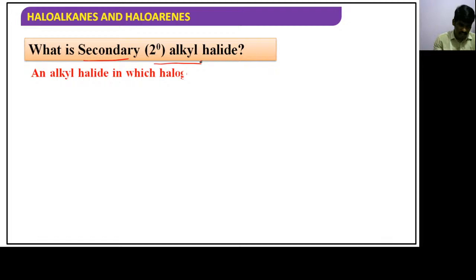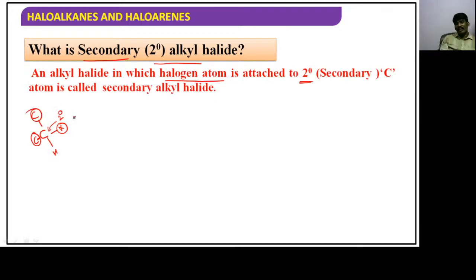Two carbons. If a carbon is connected to two carbons, it is called a secondary carbon, and if halogen is attached to that secondary carbon, it is said to be a secondary alkyl halide. Let's look at the example given here. This carbon is a secondary carbon.